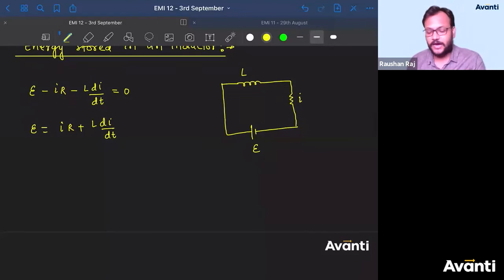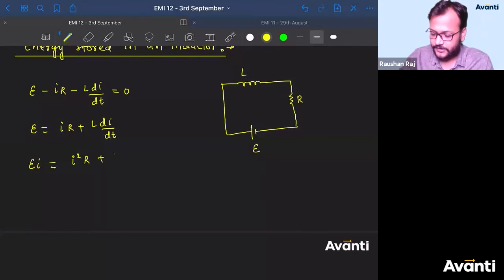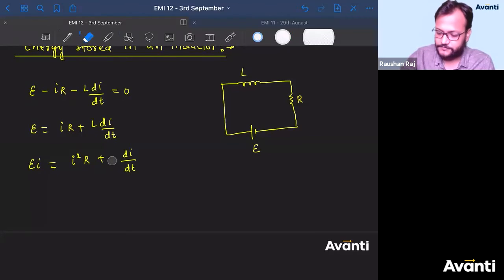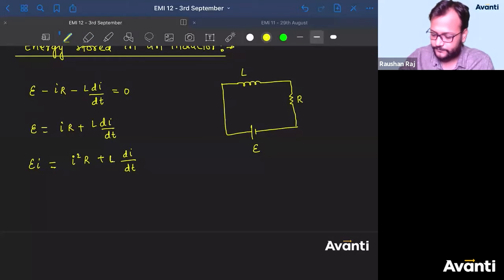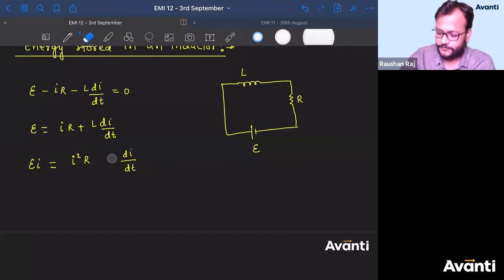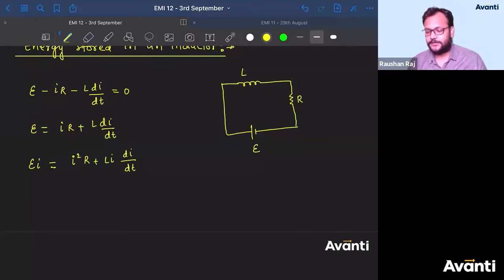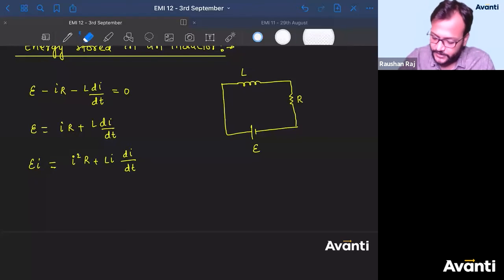If I ask you to multiply I on both the sides, ठीक है? बोलो बच्चों क्या होगा? What will happen? So it will become E into I. This will be equal to I square into capital R plus L into I into di by dt. So this is how we can write this. Correct है? अच्छा. Tell me guys, what is E into I?